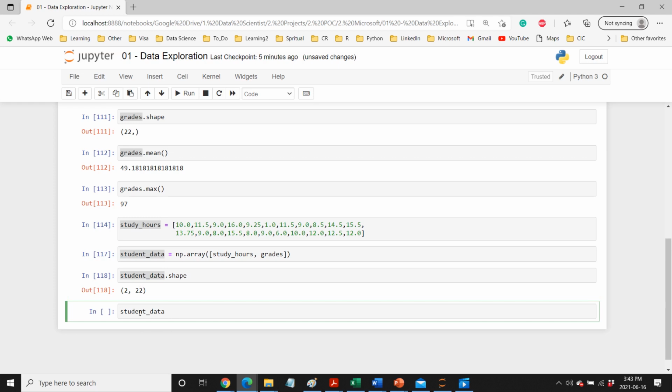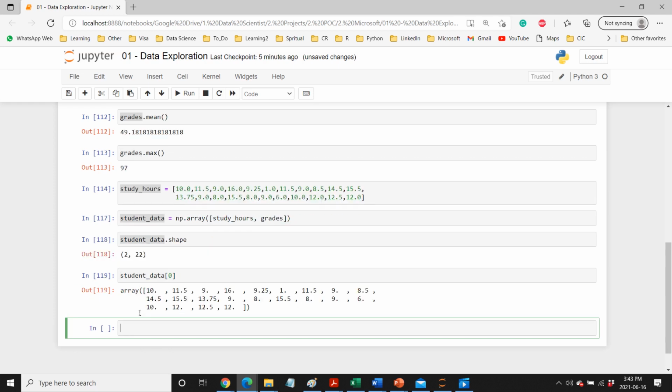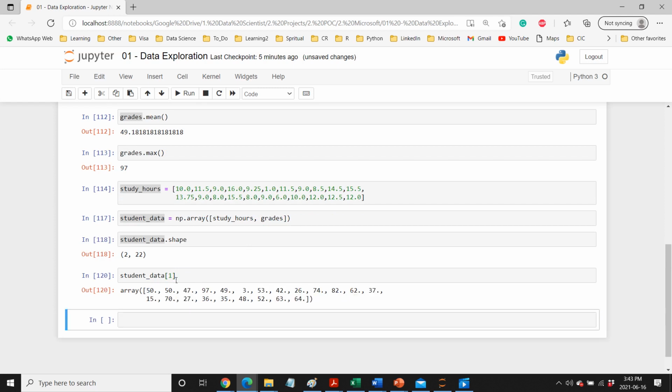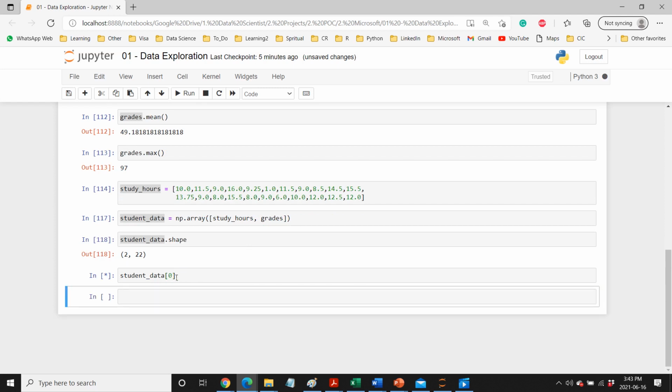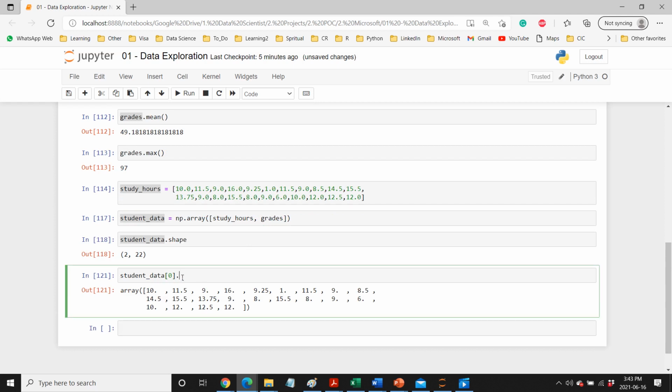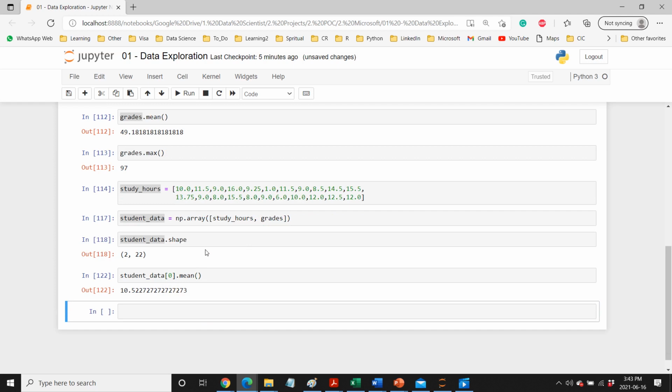The same way like we used to do: index 0 will give you the first element, and if you want the second element, then index 1. And if you want to check, this is your first and then you can use mean, and it gives you the mean value of your first element. So that's how it works.